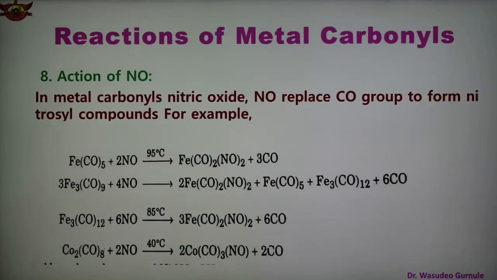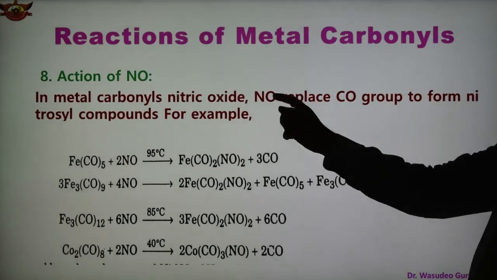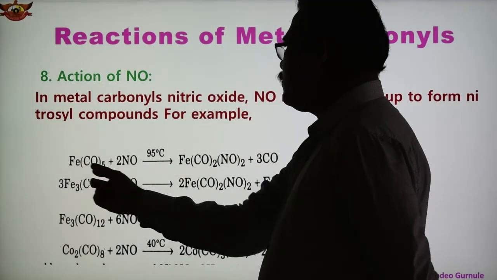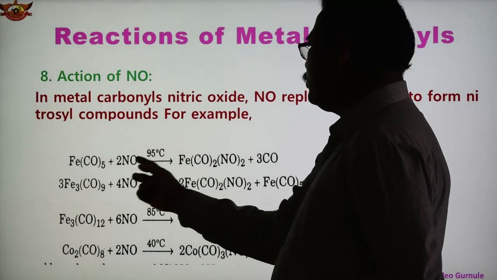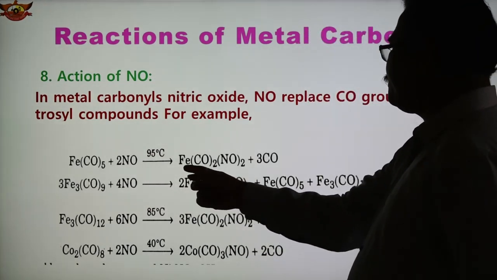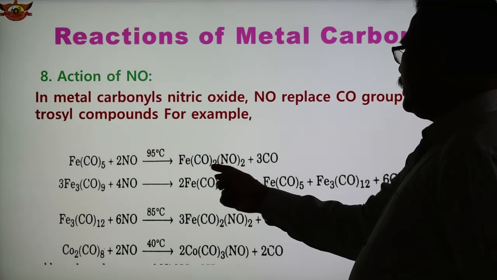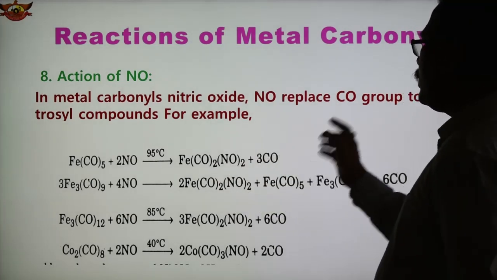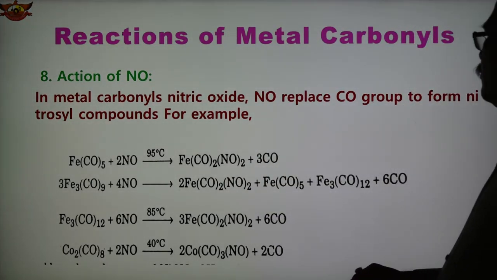What is the action of NO now? In the case of the action of NO, metal carbonyl reacts with nitric oxide. NO means nitric oxide. When metal carbonyl reacts with nitric oxide, then NO replaces the CO group and forms a nitrosyl compound. So here the CO group of the carbonyl is replaced by the NO group. Reactions are given here. Fe(CO)5 reacts with two molecules of NO at 95 degrees Celsius, giving Fe(CO)2(NO)2 and 3 molecules of CO released. So in this way we get the product.